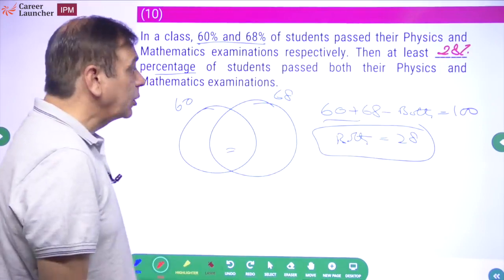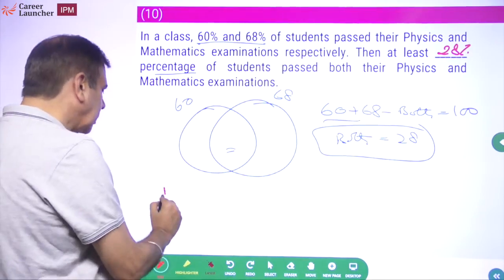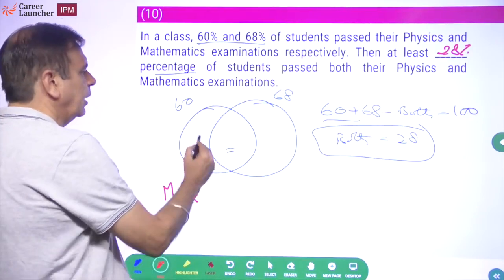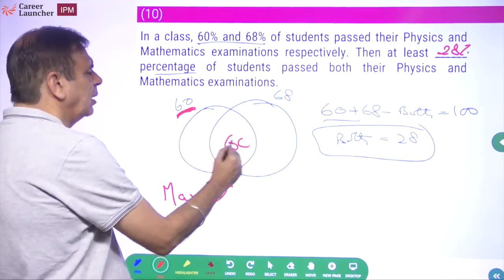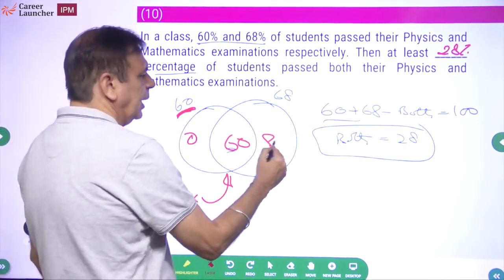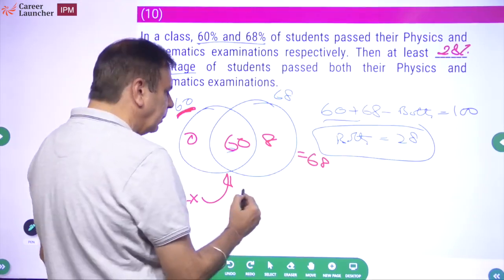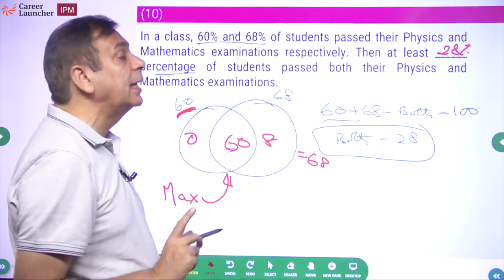Supposing the question was maximum, what will the maximum be? If I have to look at maximum, I will say put the 60 entirely inside here. This becomes 8. That means total is 68. What this means is 32 students are not studying any subject.